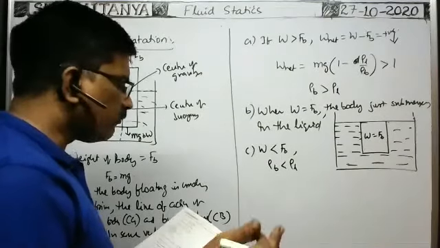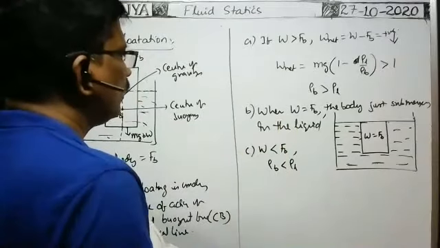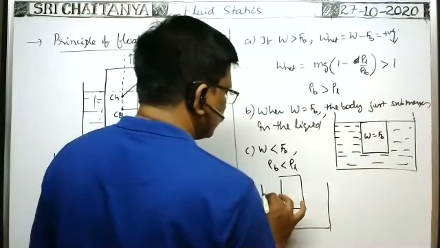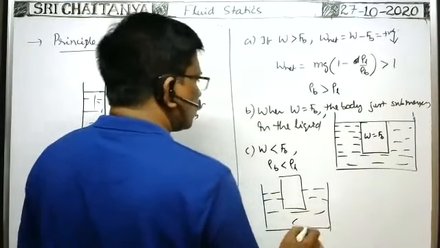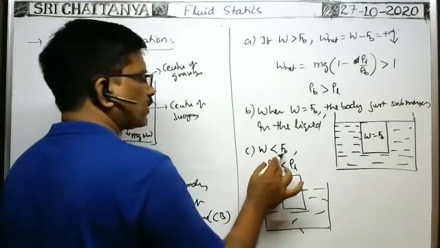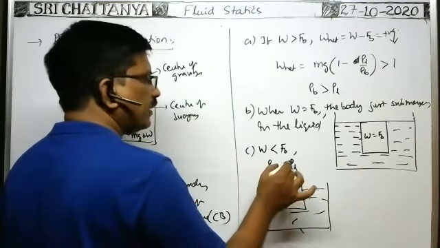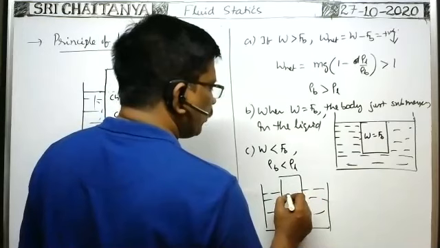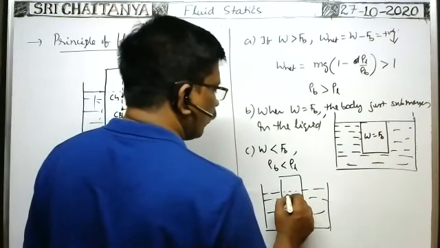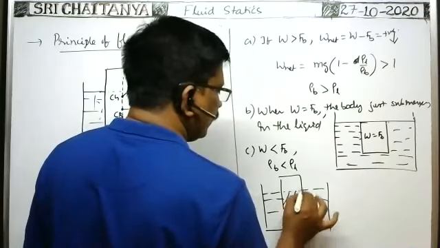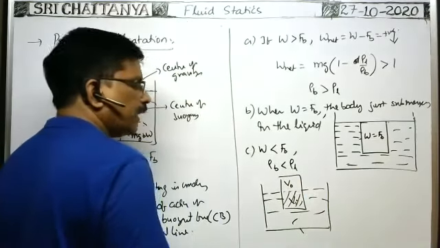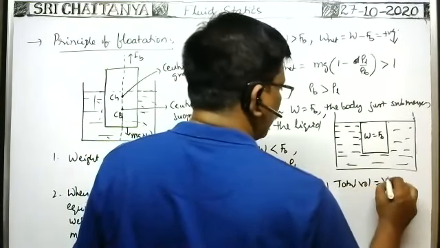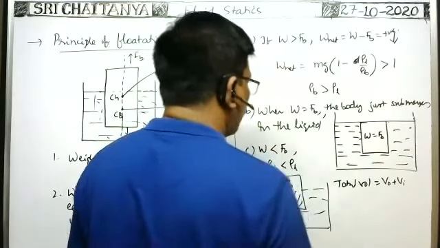Already I said, the fraction of volume of the body submerged when it is floating. Here in this case, the body is floating over the surface of the liquid, no? So whenever the weight of the body is less than the buoyant force, or the density of the body is less than the density of the liquid, the volume of the body inside the liquid is V in, and the volume outside is V out. So the total volume of the body is equal to V out plus V in.